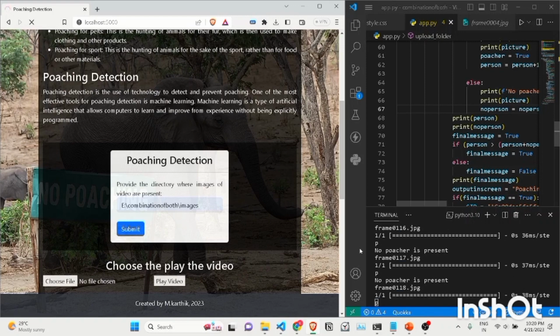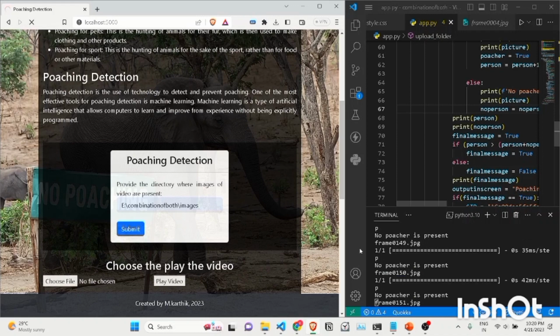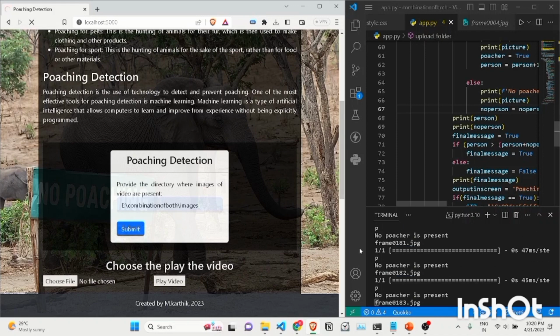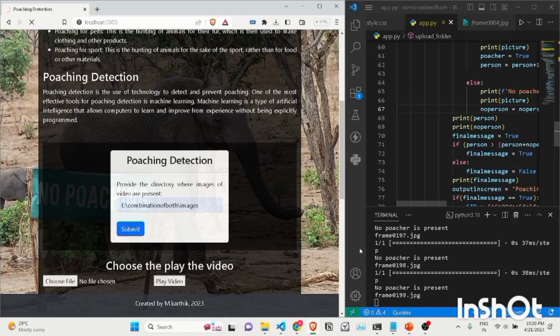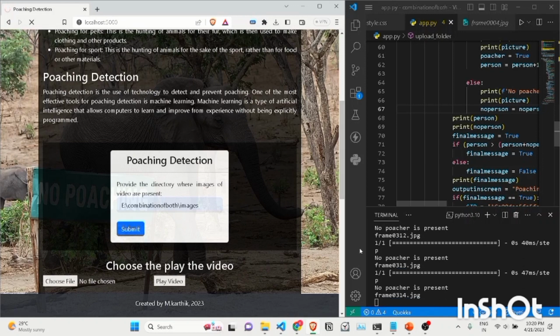I think around 400-500 images would be there in each file. Even though it's a 10-second video, it'll be converted into a couple of hundreds of images. Let's just wait for some time, I think around 100 more left, and then it's going to get executed.